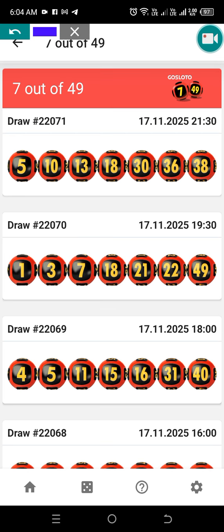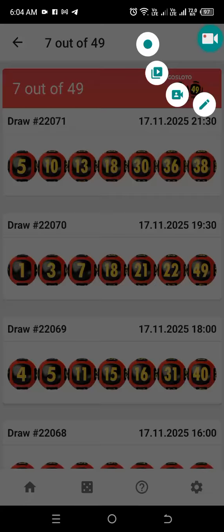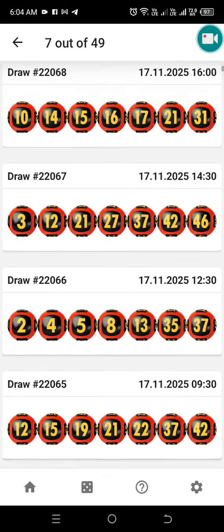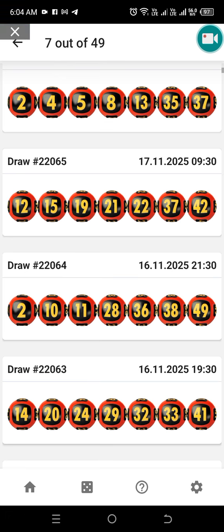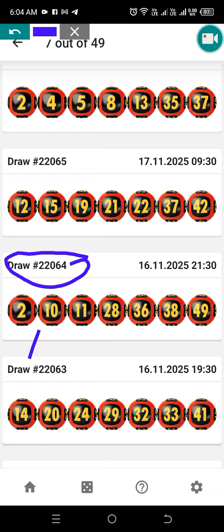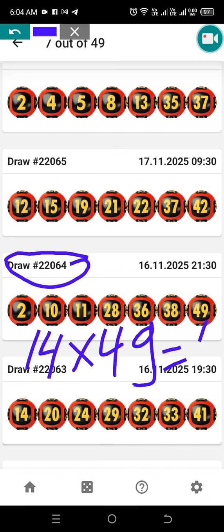So yesterday we did a win. Where is it? Yesterday we took our draw code, you add them together, it was 14, you multiply by 49, you get the answer x.